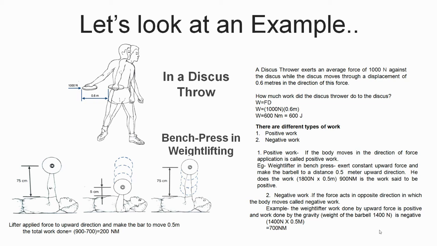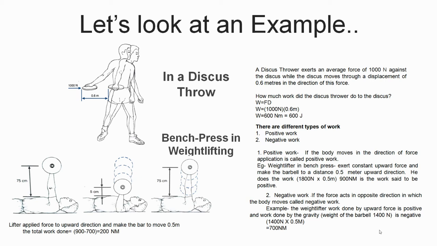A weightlifter in a bench press exerts a constant upward force of, suppose, 1800 newtons and makes the barbell move a distance of 0.5 meter in the upward direction. He does work that is 1800 newtons multiplied by 0.5 meters. So we get 900 N·m, the work done, which is positive.